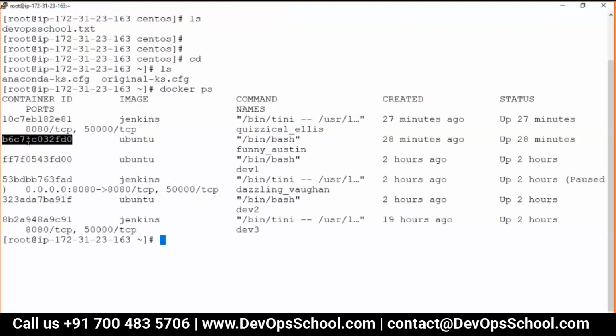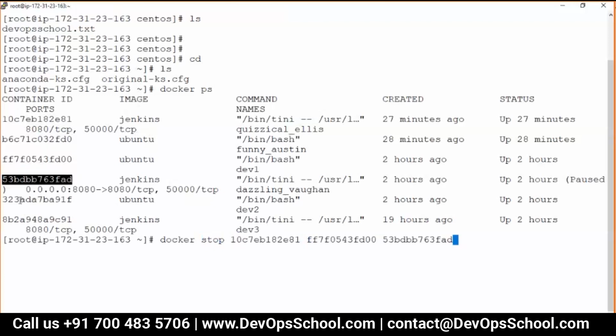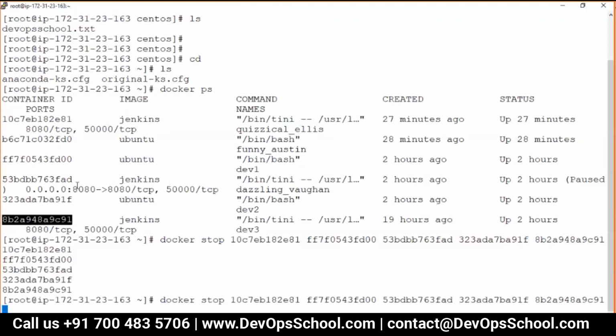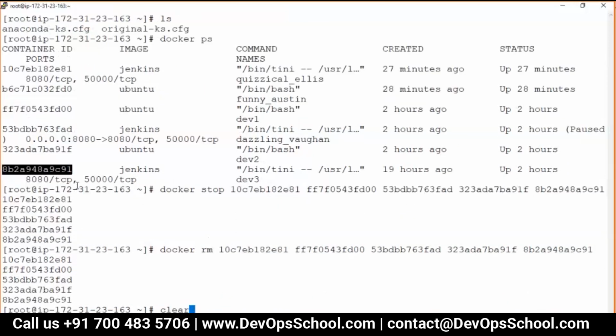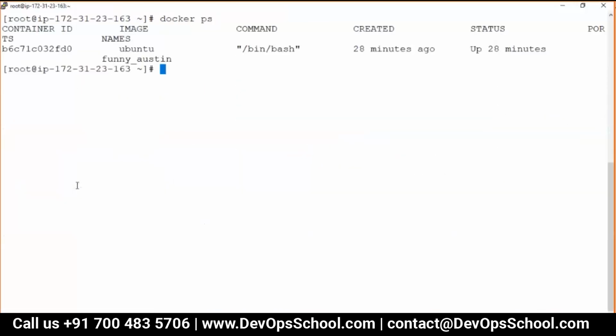I'll do the proper cleanup, so I will not show you the other containers. I'm stopping all the containers right now, and in fact I'm deleting this container. Just one container is sufficient for this demo. So right now you see here, this is the container I'm having.